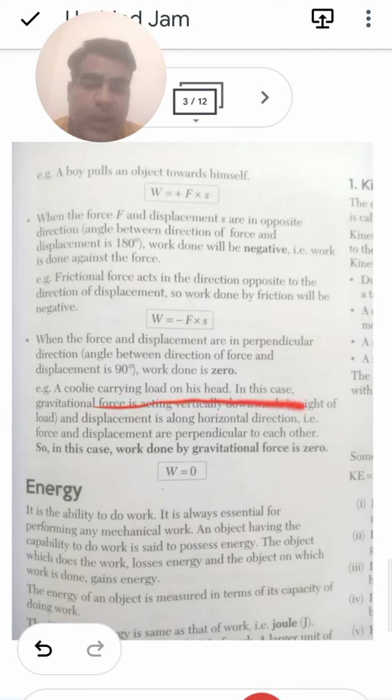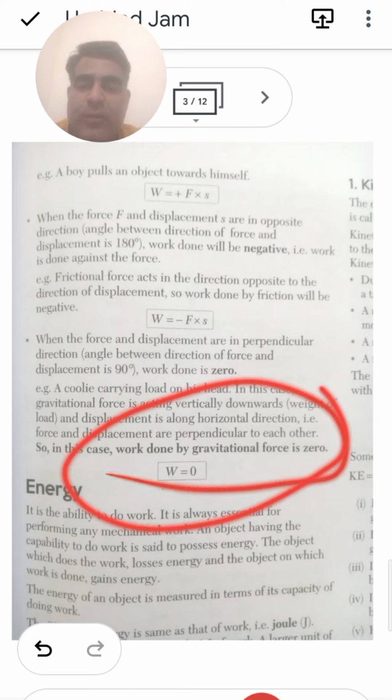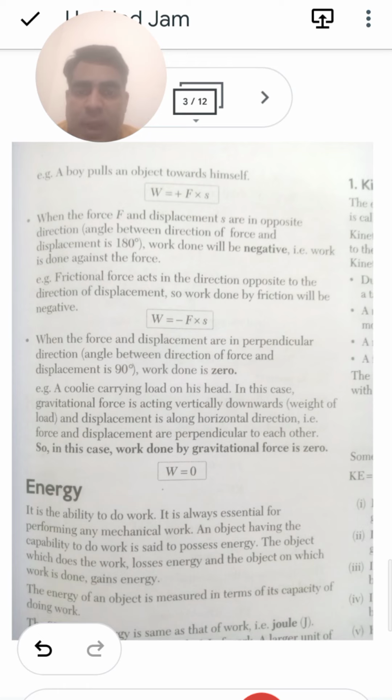Example: the coolie carrying a load on his head. In this case, gravitational force, the weight of the load, is acting in the downward direction, and displacement is in the horizontal direction. That is, the force and the displacement are perpendicular to each other. In this case, the net value of the work done is equal to 0. After this, we have the next one.